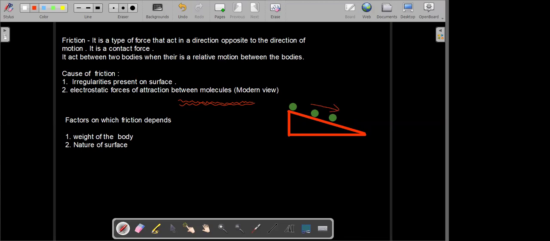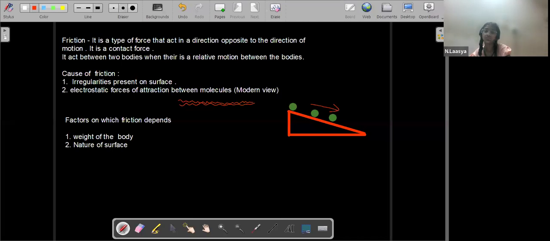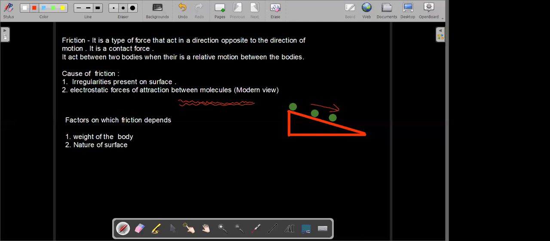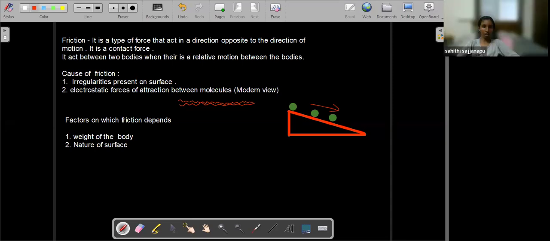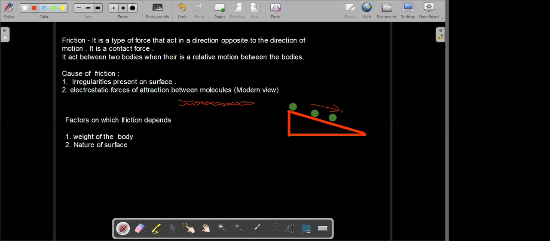So in which direction should the force of friction act? Upward or downward? This is the direction of motion in which the ball is moving. So in which direction is the force of friction? Upward. Okay, so the force of friction will always act in a direction opposite to the direction of motion. So why doesn't the ball stop? Why does it continue to move?